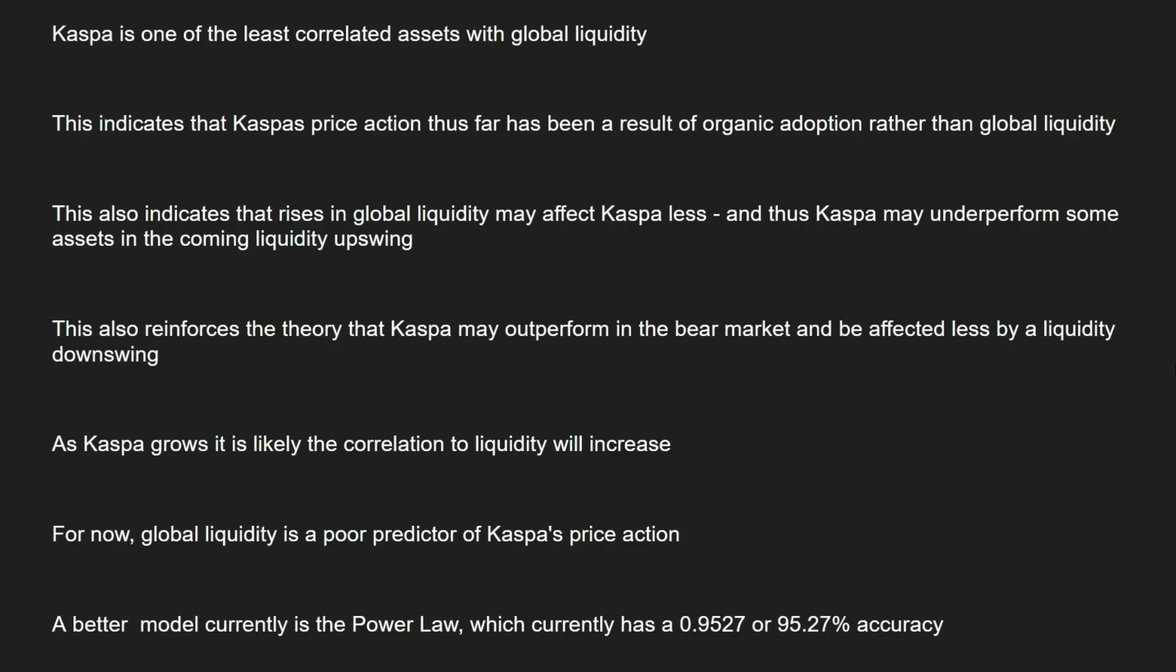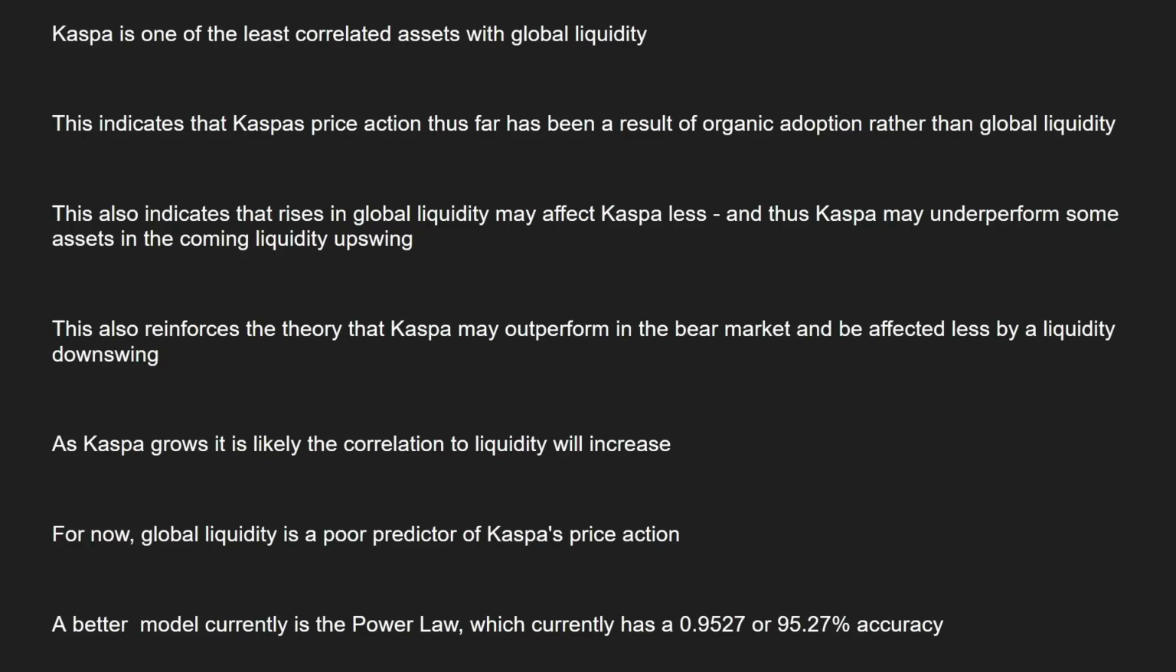And so, overall, Casper is one of the least correlated assets with global liquidity, which indicates that Casper's price action thus far has been a result of organic adoption rather than global liquidity. And there have been many other factors other than global liquidity which are driving the price of Casper. And it also indicates that rises in global liquidity may affect Casper less going forward, and thus Casper may underperform some other assets in the coming liquidity upswing, which are more correlated with global liquidity.